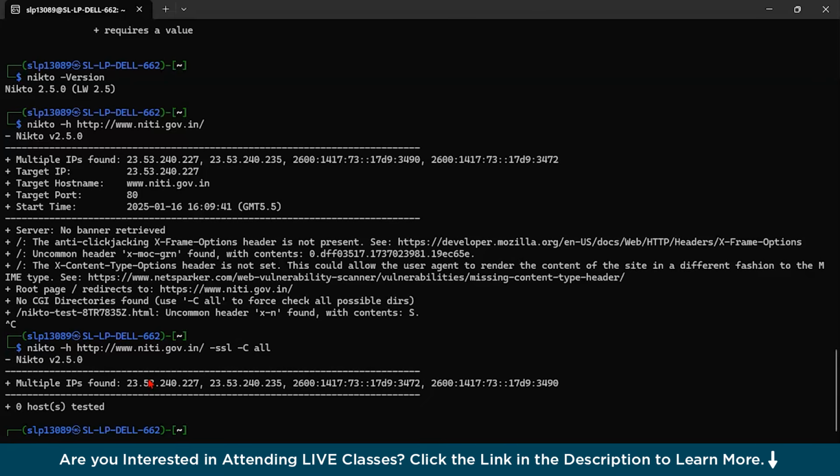If you do regular practice with these tools, it will help you to improve your skills, and it is also going to help you to understand the importance of ethical hacking and securing systems.